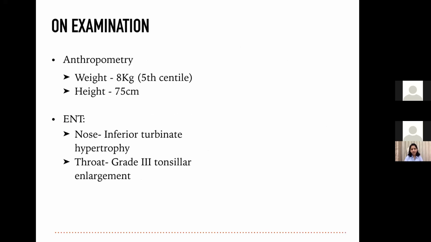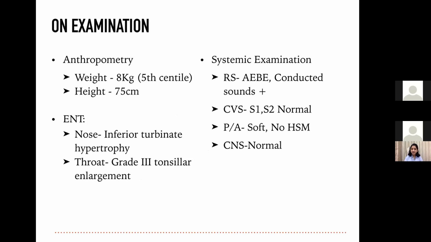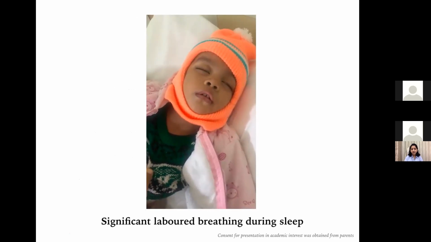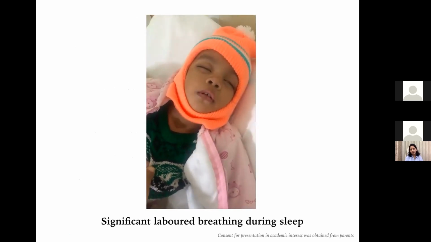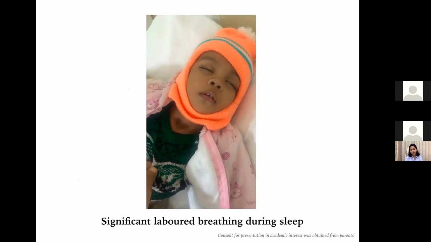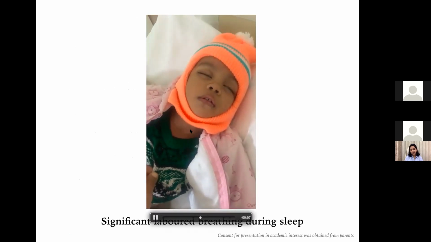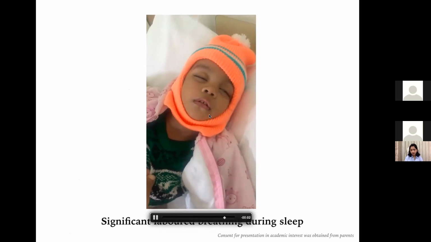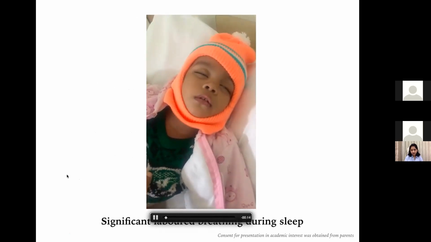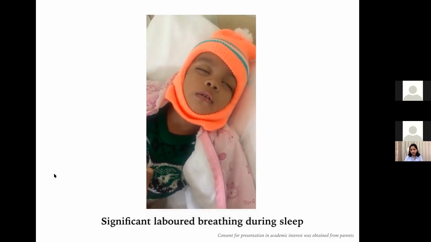On examination, she was growing fairly well, and her ENT examination showed inferior turbinate hypertrophy and grade 3 tonsillar enlargement. Her systemic examination was more or less normal. This was a video that we made of the patient in the ward, which shows significant neck retractions. There's some nasal flaring, there is snoring, and she's a mouth breather. So there were signs of significant labored breathing during sleep.